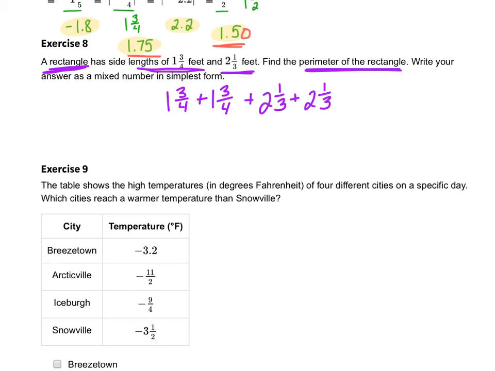Okay, so what I would do is I'd probably just leave them as mixed numbers. 1 plus 1 is 2. 3 plus 3 is 6. So 2 6/4. I'll come back to that in just a second because that doesn't look right. And then 2 1/3 and 2 1/3 is going to make 4 2/3. Okay, I'm just going to add those together. Now, the 2 6/4 doesn't look right, and I can't leave it like that. 6/4 is the same as 1 2/4. So I'm going to add that onto the 2 that I already have. I'm going to make this whole thing 3 2/4, which is the same as 3 1/2, actually.